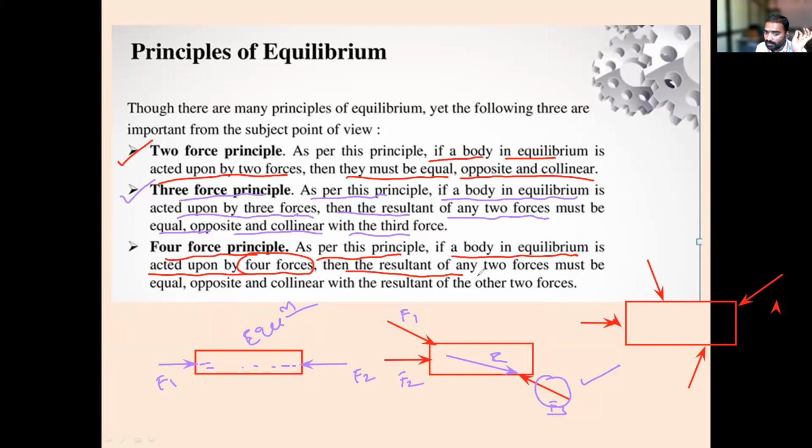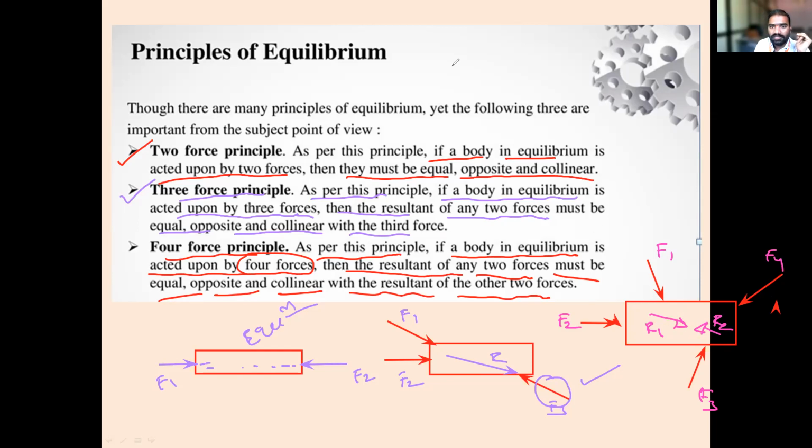then the resultant of any two forces must be equal, opposite, and collinear with the resultant of the other two forces. See here, the resultant of two forces. I will take this as F1 force, F2 force, this is F3 force, and this is F4 force. The resultant of F1 and F2 will be like this. If you consider the resultant of F3 and F4, it will be like this. So I will take this as R1 and this as R2. So R1 and R2 are equal in magnitude, opposite in direction, but collinear. Are you getting? Yes, sir.